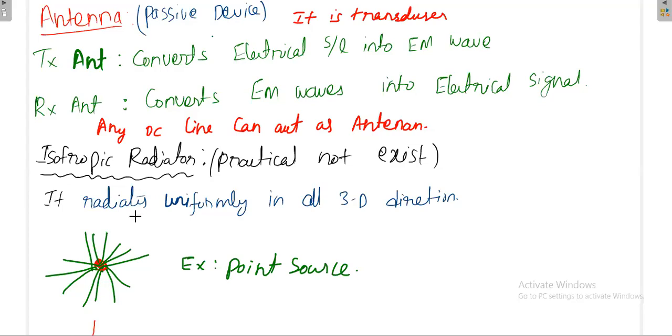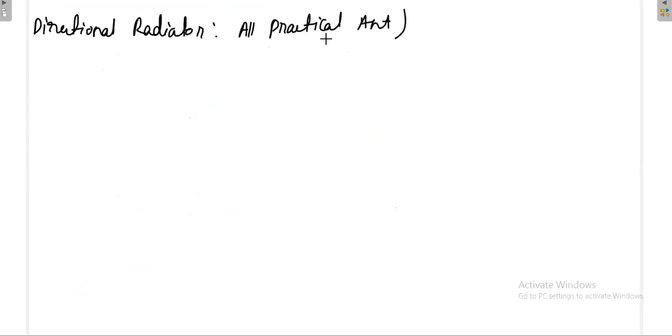Next is the directional radiator. Directional radiator or directional antenna, both are the same. Again, all practical antennas come under this category. See, the aim of the practical antenna is to radiate energy in a particular direction.